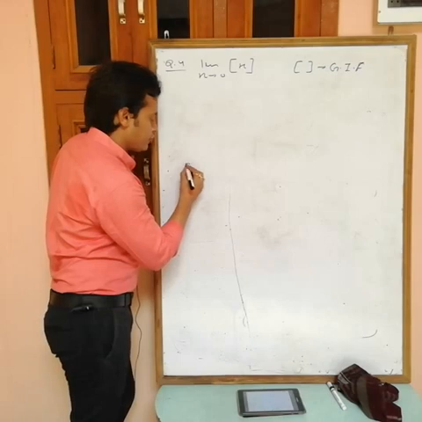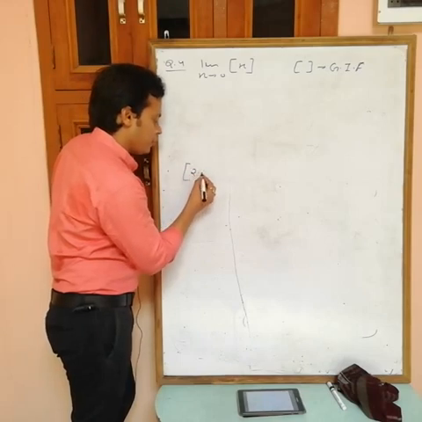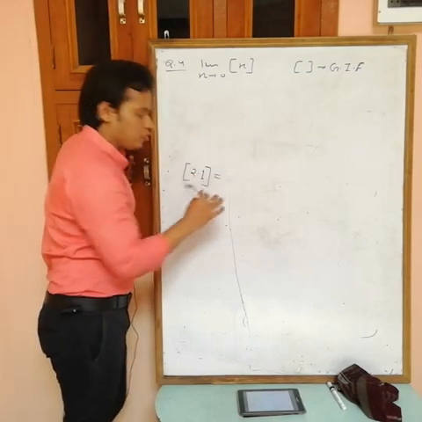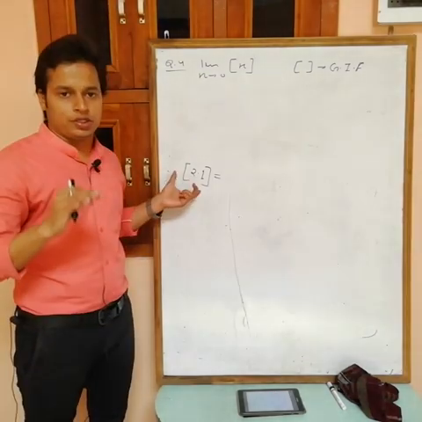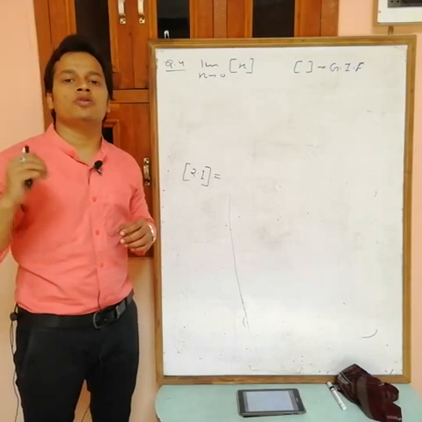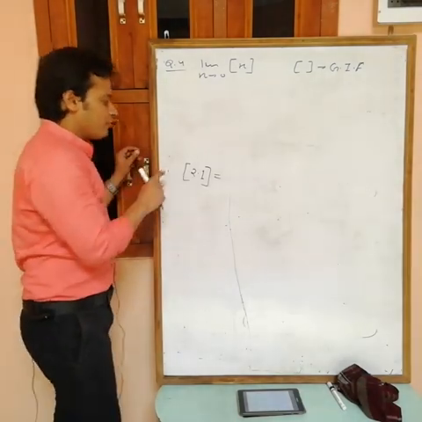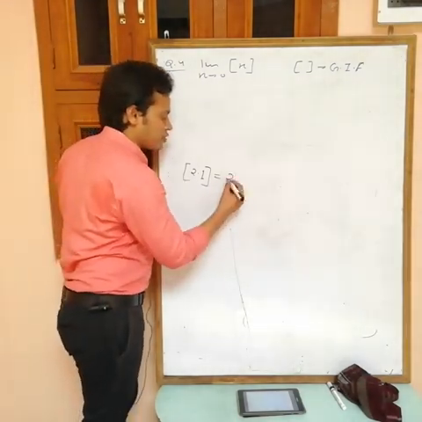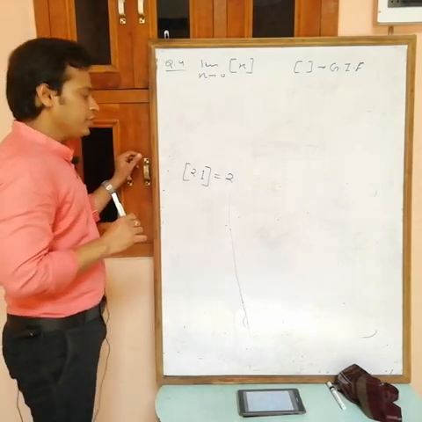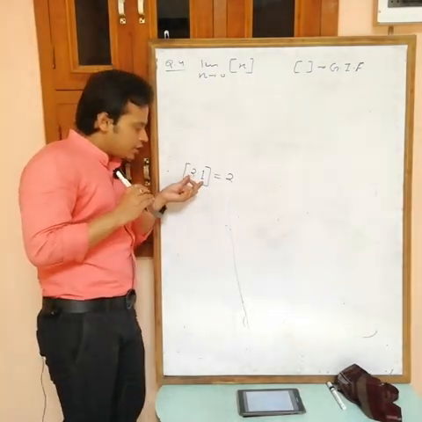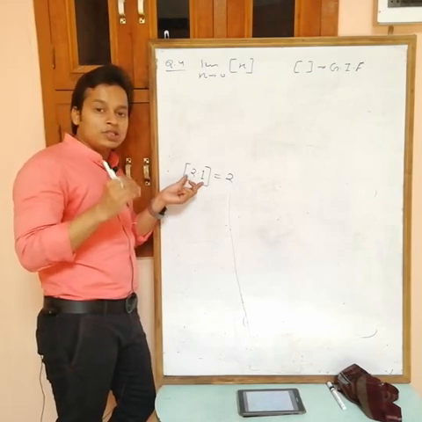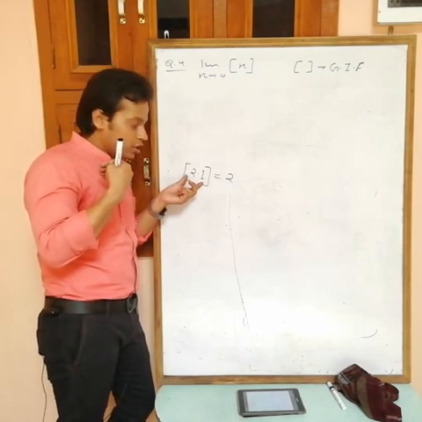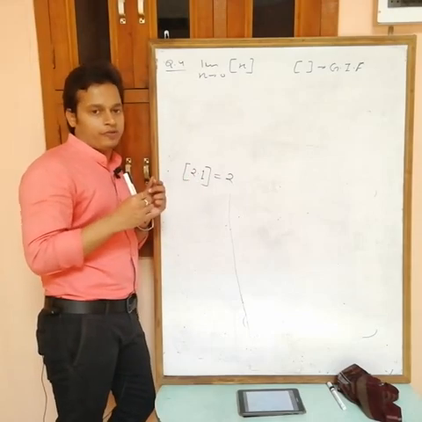Suppose you want the greatest integer function of 2.1. First thing to remember is that the value of the greatest integer function is always an integer. The greatest integer of 2.1 is equal to 2. How? First check whether it is an integer or not. 2.1 is not an integer, so the value is just the least integer to 2.1, that is 2.